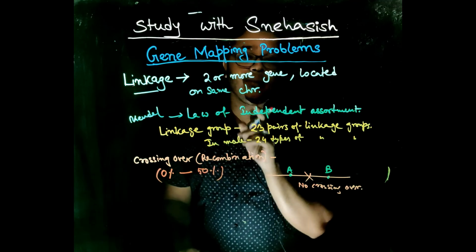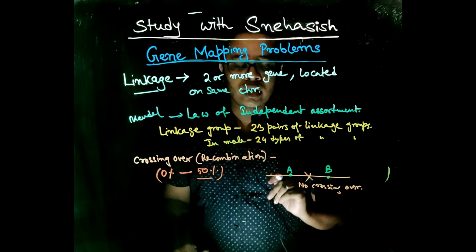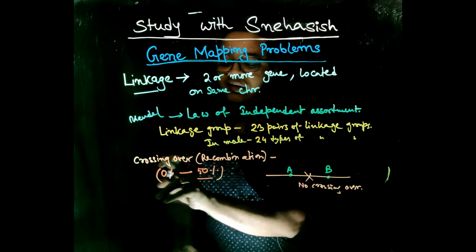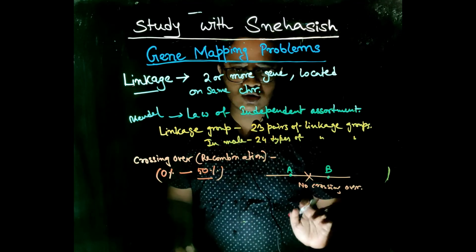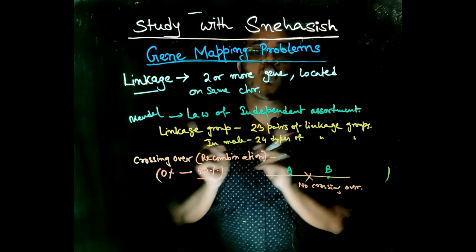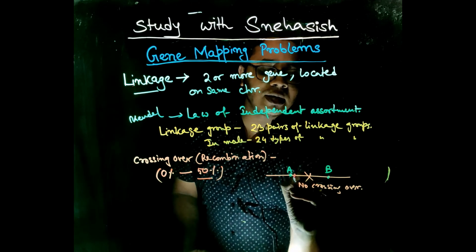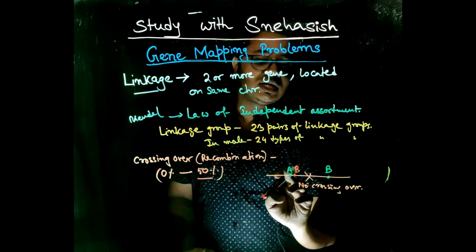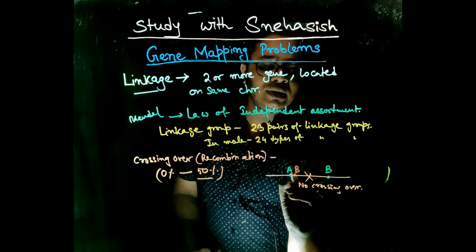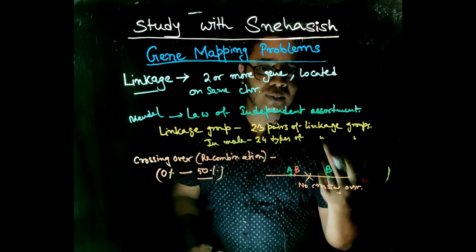See here that maximum crossing over or recombination means 50%, not 100%. And 0% recombination means that there is no crossing over. If there is no crossing over between two genes, then the two genes are completely linked. This can happen if A and B are side by side. If two genes A and B are very closely placed, then the chance of crossing over between these two genes is negligible. If the chance is 0, then the two genes are completely linked.